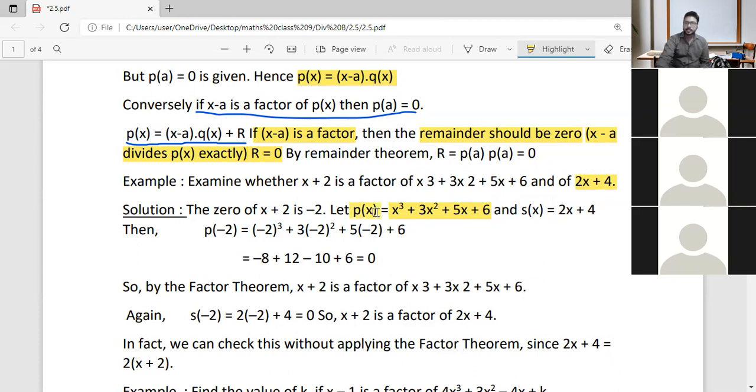When you are asked this kind of question, you have to find the zero of x plus 2. What is the zero of x plus 2? I will show you.